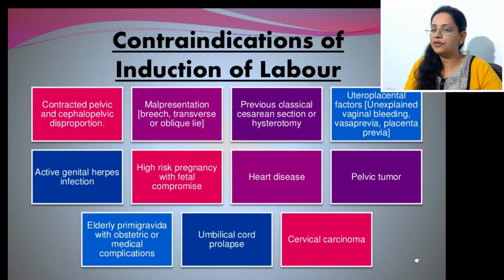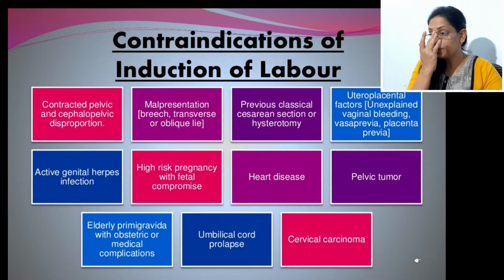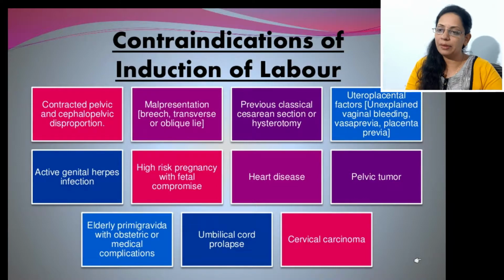There may be contracted pelvis or a large baby. Whenever there is contracted pelvis, there is no point in starting labor, because if we start the labor and the pelvis is contracted, there will be no progress and there will be obstruction of the baby in that pelvis, because the pelvis size is very small. So CPD is the main contraindication for induction of labor. We cannot start the labor in CPD because that causes obstruction, rupture and death of that mother. So we should not start induction in CPD patients.